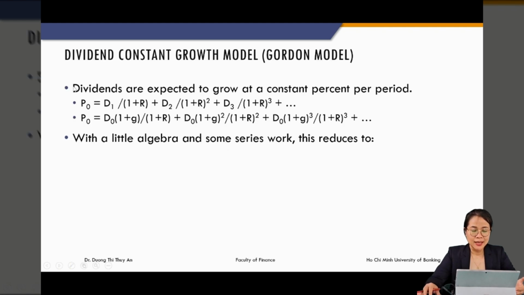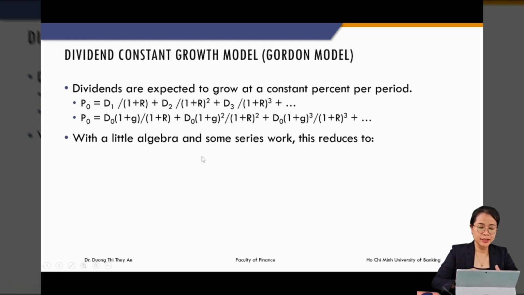He made an assumption that dividends are expected to grow at a constant percent per period. Dividends grow at a steady, even rate, constant, a fixed number each period, and are expected to keep this growth rate forever, okay? And we call this the dividend constant growth model, or Gordon model. Gordon, the name of that guy.